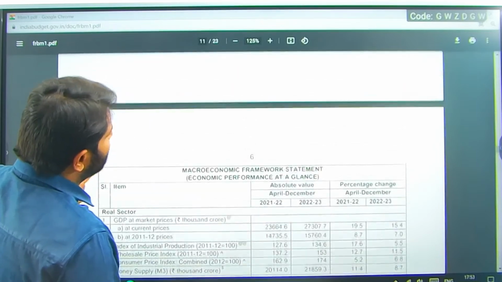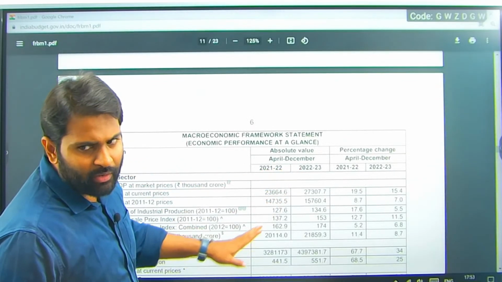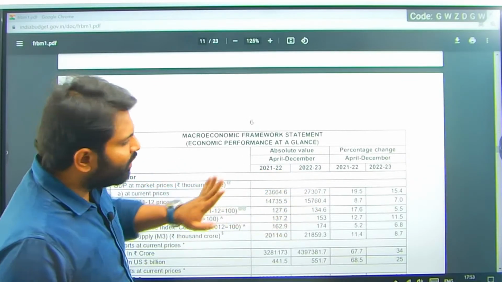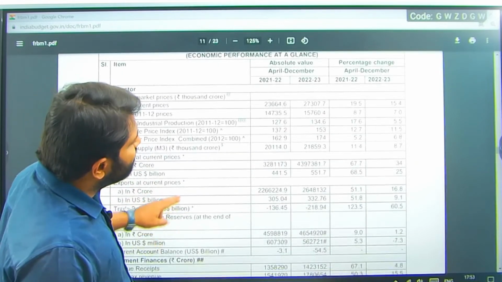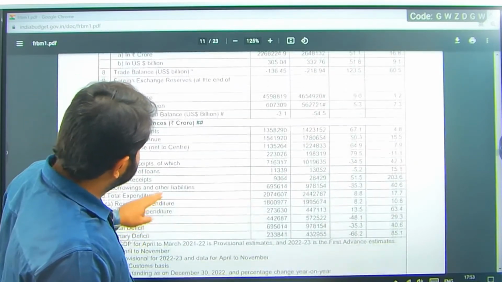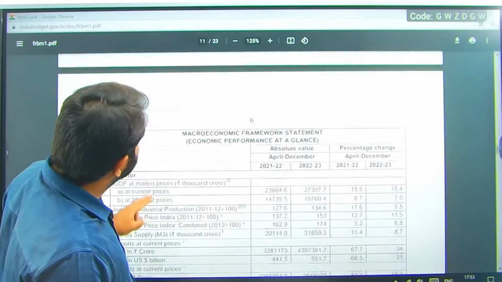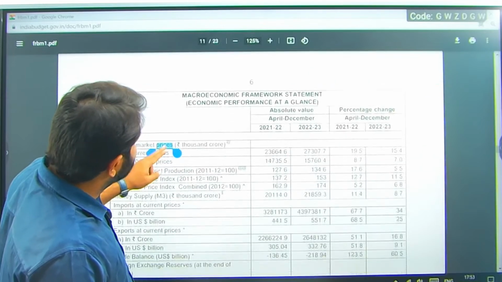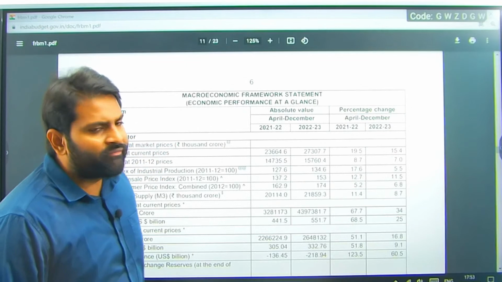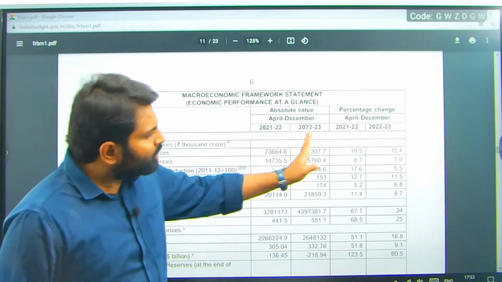So these numbers are from April to December. You don't have all the quarters. Remember one thing in mind, right? The second one, when we talk about the macroeconomic framework, we are talking about the previous year, 22-23.